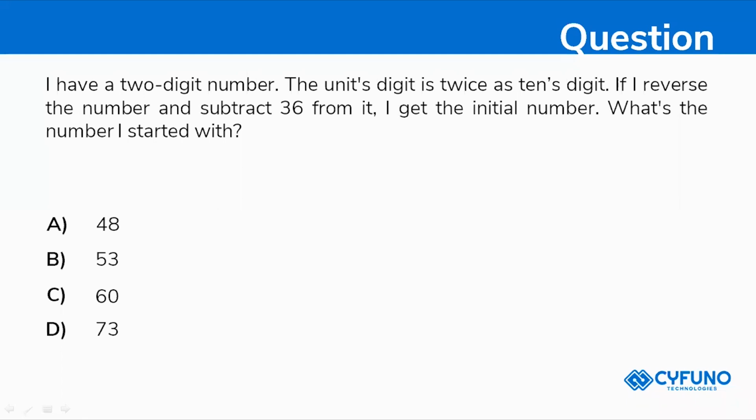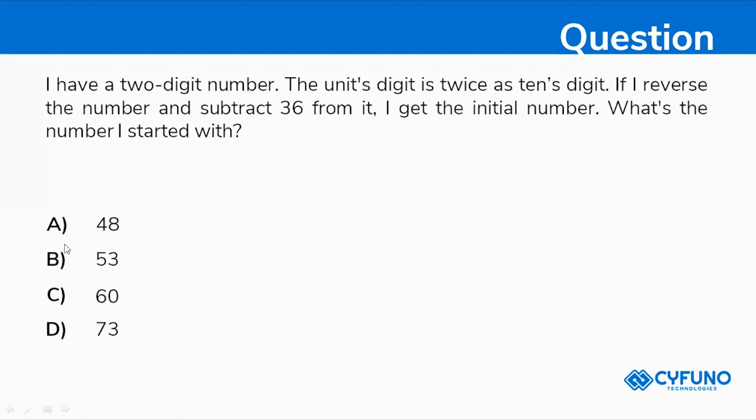So 84 minus 36. How are you saying 84? 48 reversed. Superb. So 48 reversed will be 84, and 84 minus 36 will be 48. So the number I started with is 48.